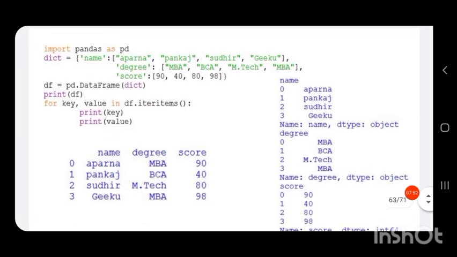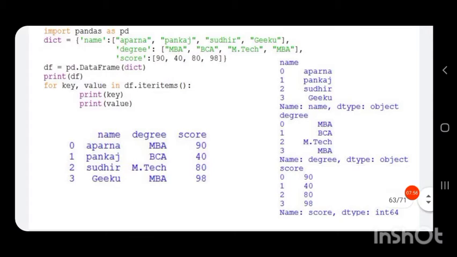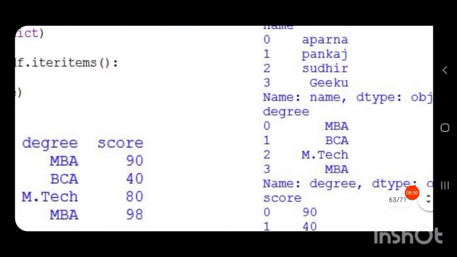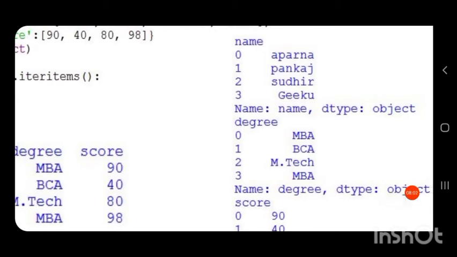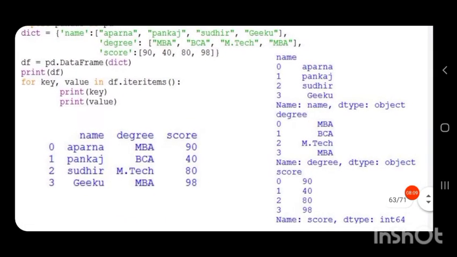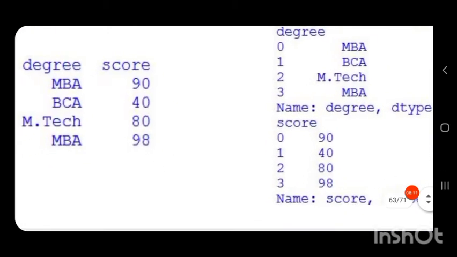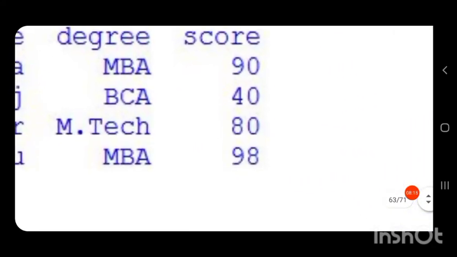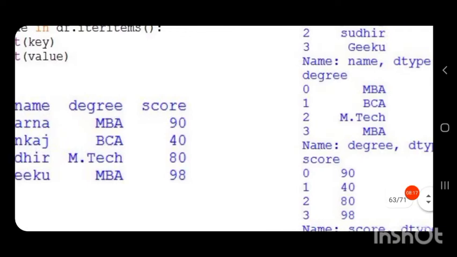Since it is a for loop, all the columns will be returned, with all the values in all the columns. So the first column is printed, its corresponding series is printed, then the for loop will iterate again and produce the output for the next column, that is degree, and its values are printed as a series.